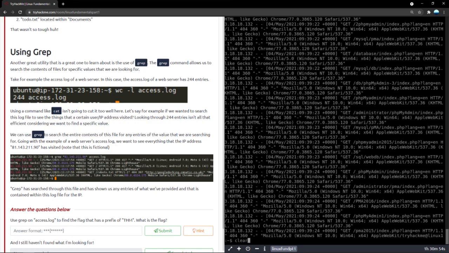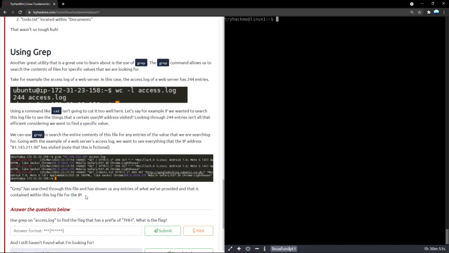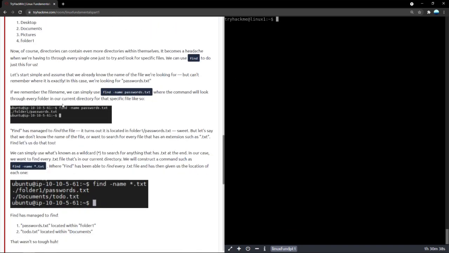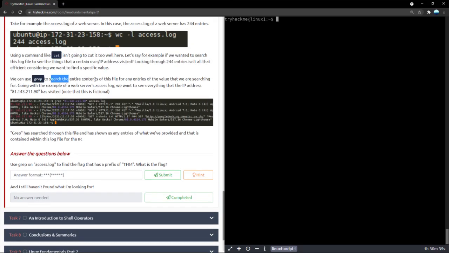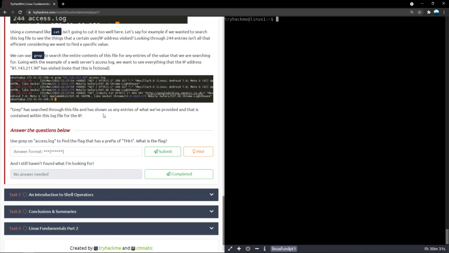Let me just make it a little easier. So what grep can do is it can basically look for specific inputs for us. It'll automate it. Cat just prints out everything, it just spits out everything. Grep can search the entire contents of the file for any entries of the value that we are searching for. If we're looking for something specific, we pass it to grep and it looks through the file.